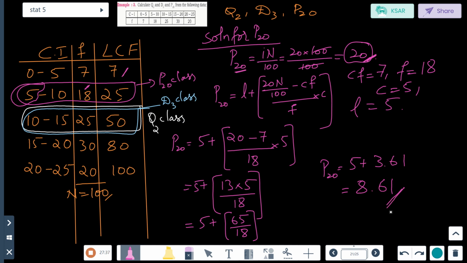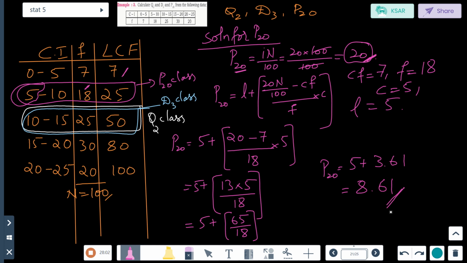Understood the sum? What all we did? We first calculated Q2, then we calculated D3, then we calculated P20. Q2's answer was 15, D3's answer was 11, P20's answer is 8.61.